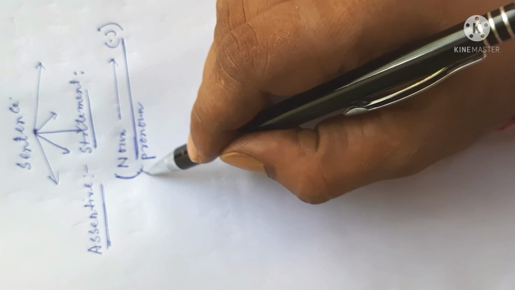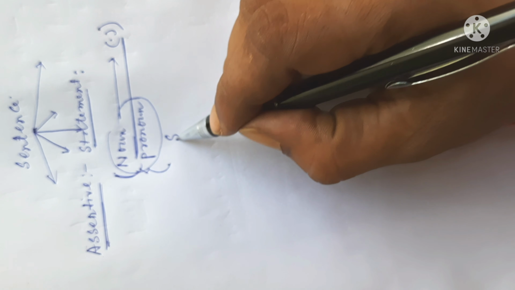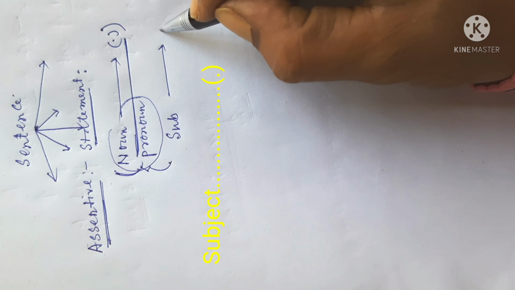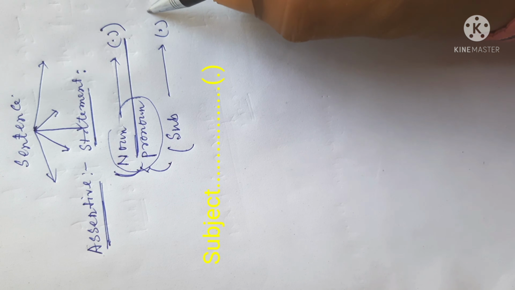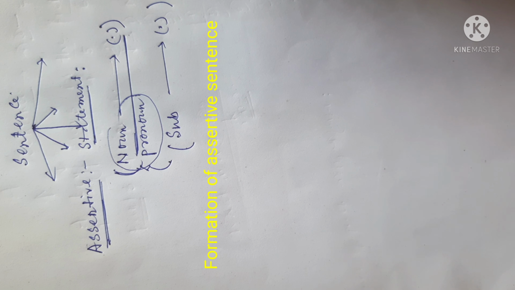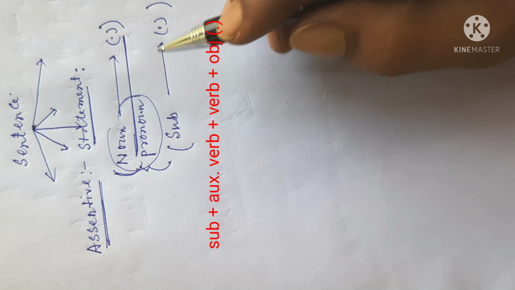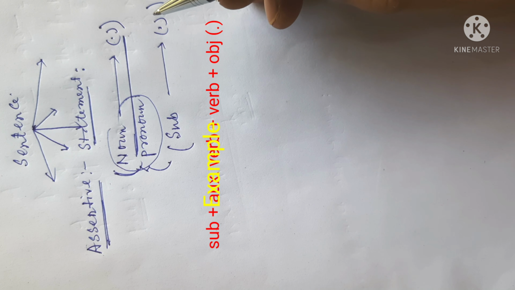We may better say that a sentence which starts with a subject and ends with a full stop is called an assertive sentence. Most assertive sentences take subjects at the beginning, the verbs come after the subject, and the objects are used at the end.